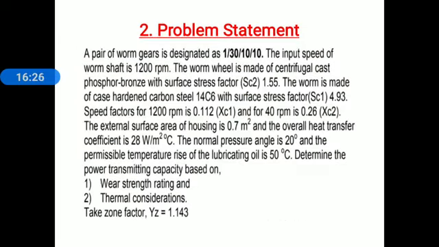Remember here overall heat transfer K is 28, normal pressure angle alpha is 20. Now read this again, the permissible temperature rise of lubricating oil. When the worm drive is in working condition, the temperature of lubricating oil rises, and that is the temperature difference between the lubricating oil and the surroundings, which is given as 50 degrees Celsius.